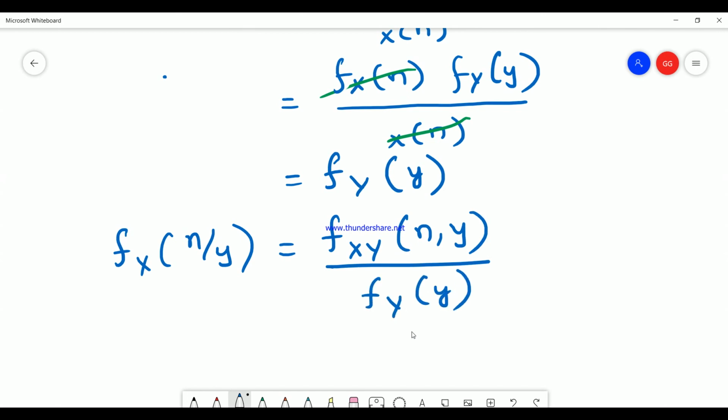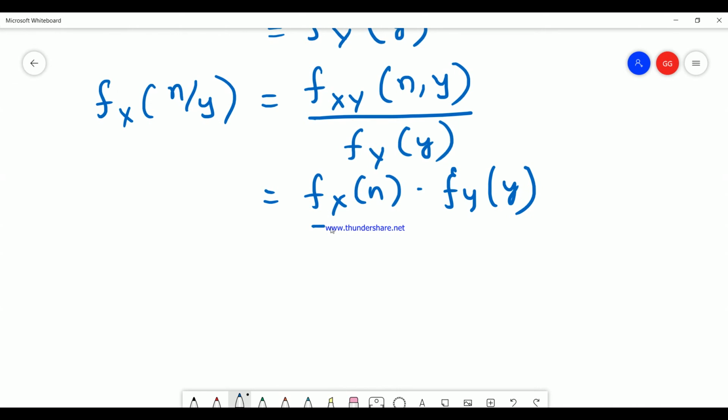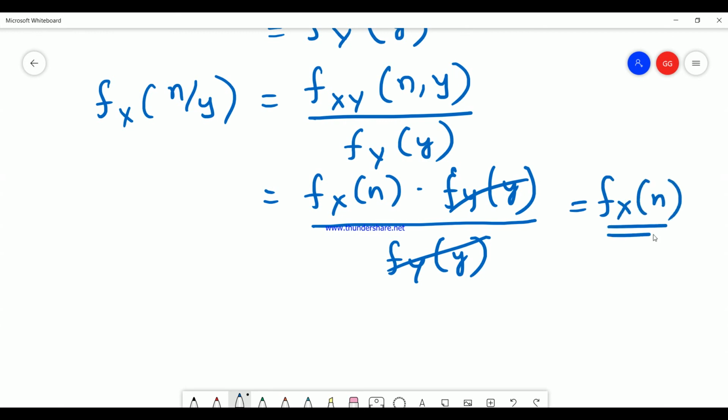So this can also be written in terms of conditional probability density function. I will write this as Fx of n multiplied by Fy of y, and that would be divided by Fy of y. Therefore both get cancelled. You will be left with Fx of n. So this is again a marginal PDF of x when x is fixed to value n. Okay, so this is all about the joint conditional PDF which we have seen in terms of two random variables.